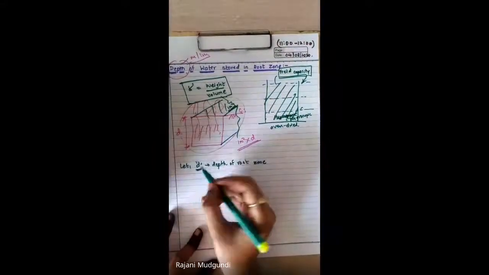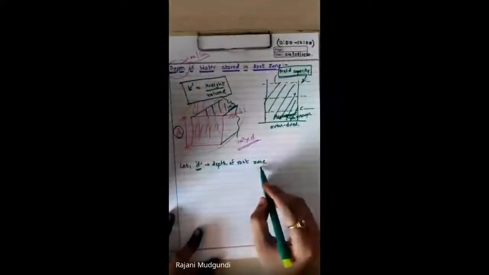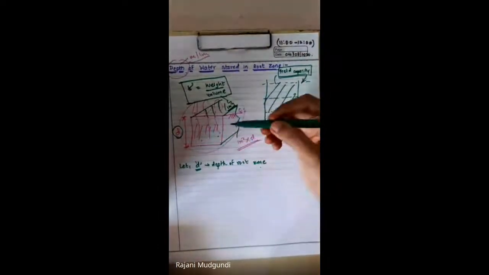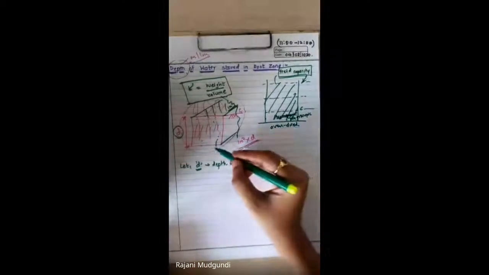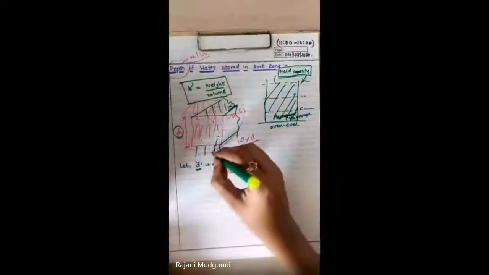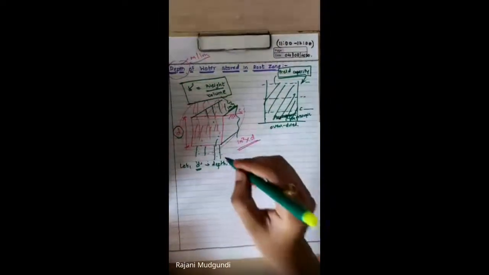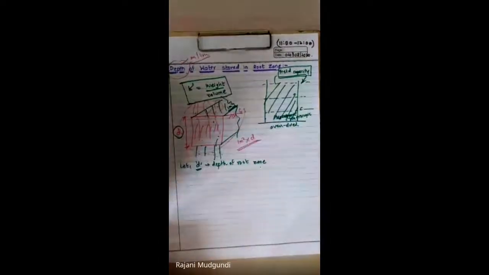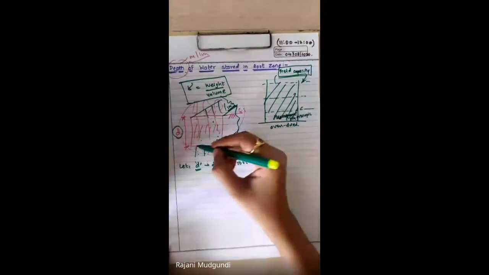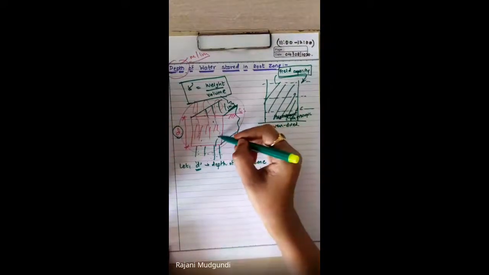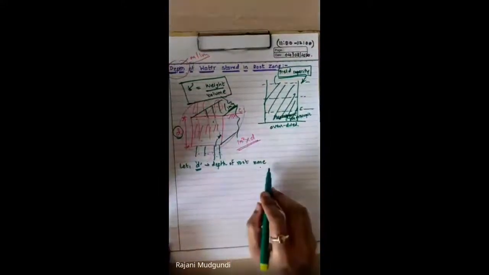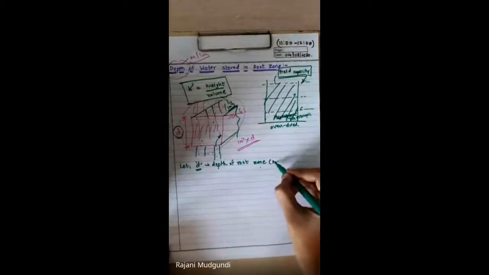So this is depth d that we have assumed for root zone in which the roots of crop will grow, and they will find ease in extracting the water and supplying it for the crops for their growth, right? Say below that a soil stratum will be there and it has some moisture content. But the soil which has capacity to hold water in this top surface will be only useful for the crops. Therefore we have assumed D as depth of root zone. The unit for this we will consider as meter.